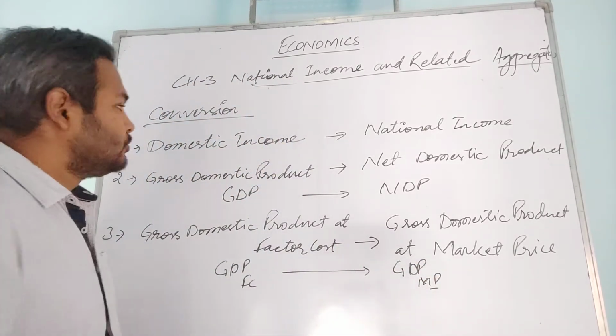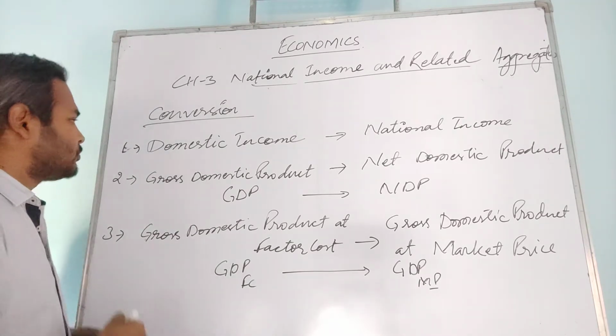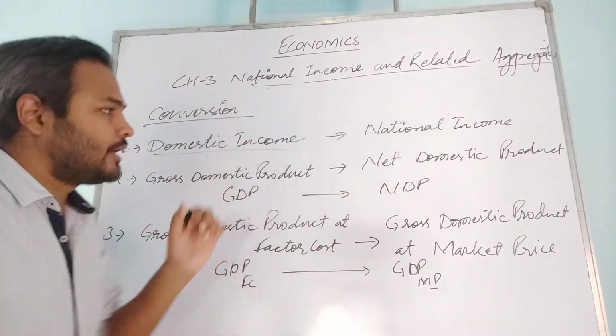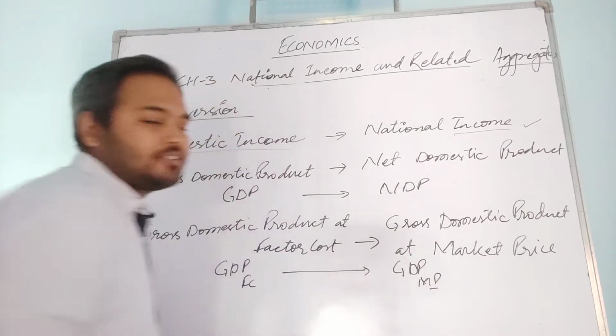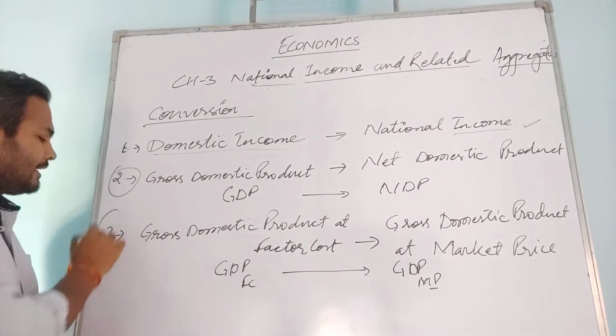Okay, so these three conversions are there, which are very important. First one, domestic income to national income. We have already studied this conversion yesterday. Now we have to study these two, second and third.